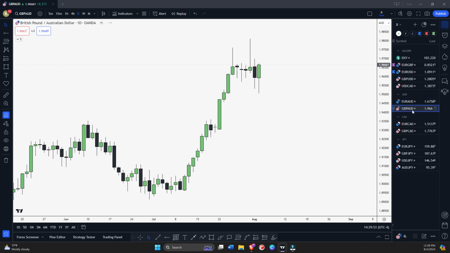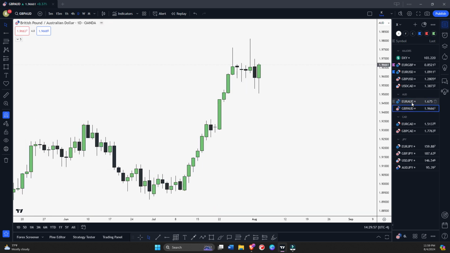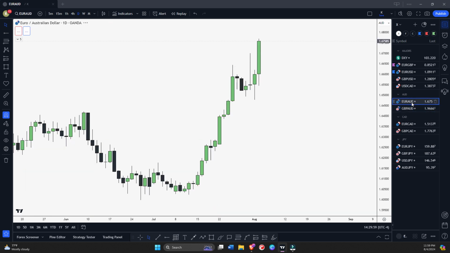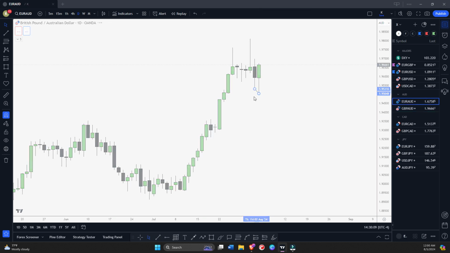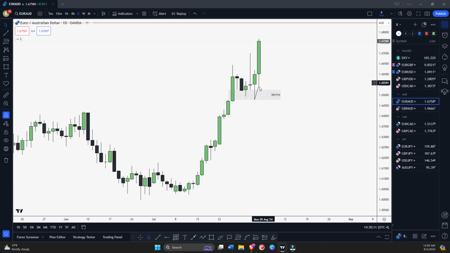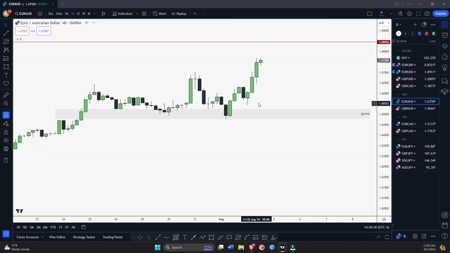Let's check GBPUSD. So if you see again here, EURUSD and GBPUSD, which one is stronger basically? Of course, EURUSD is stronger, right? You can see we have this SMT as well here. In GBPUSD we traded lower, whereas on EURUSD we traded higher, right? So EURUSD is again stronger. So let's see how it goes. Of course, it will be interesting.